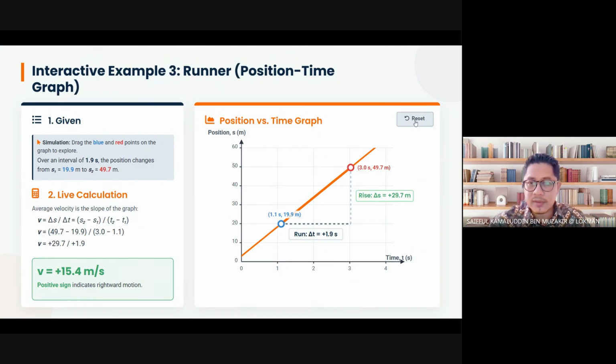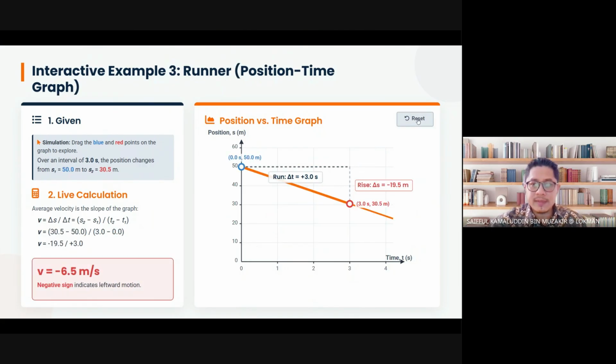Now, let me reset this. Always reset. Based on this reset setting, then you read the question. So over an interval of 3 seconds, 1 over here, 2 and 3, the position changes from s equals 50. See, the position is our y-axis.